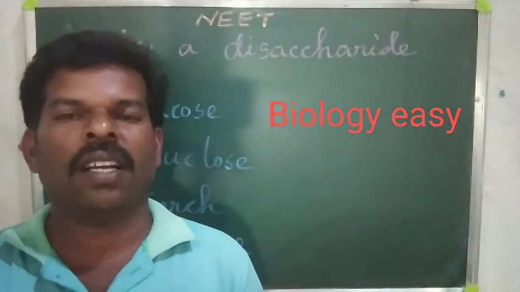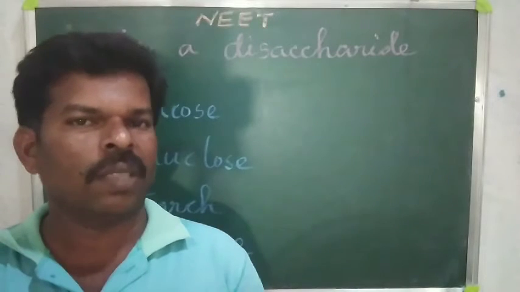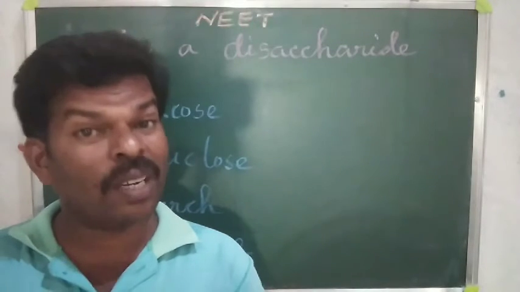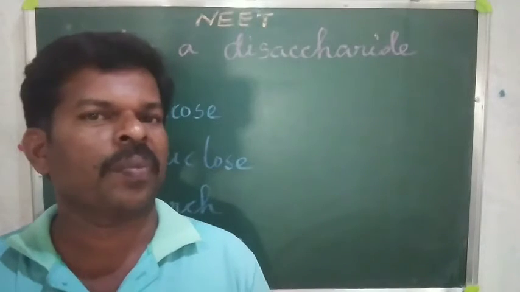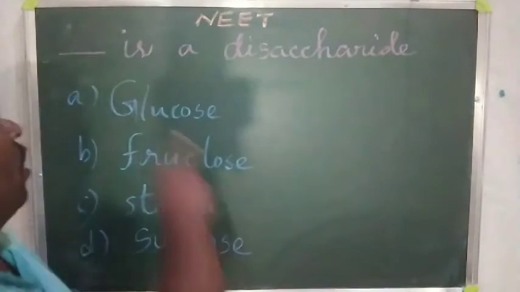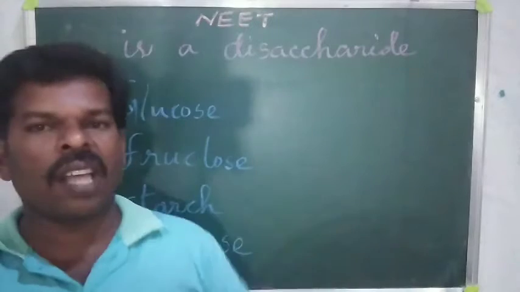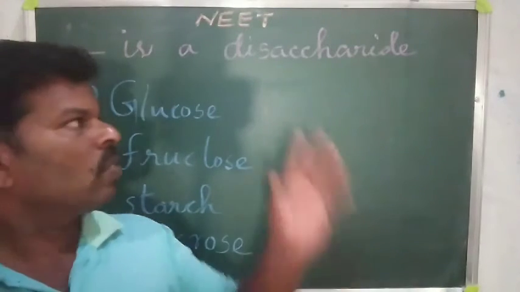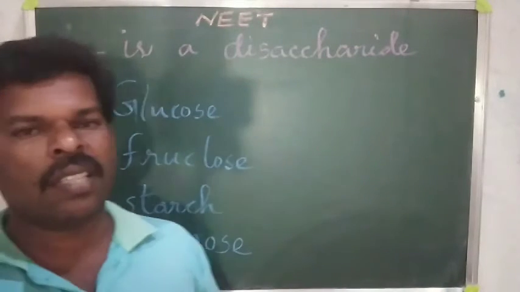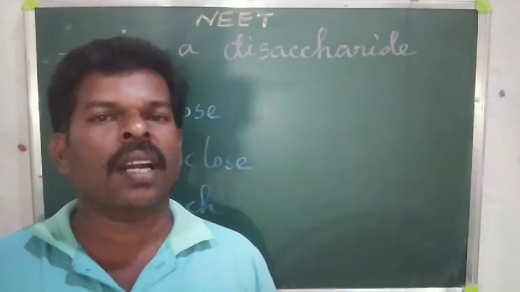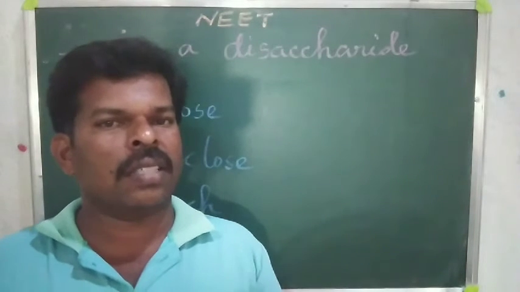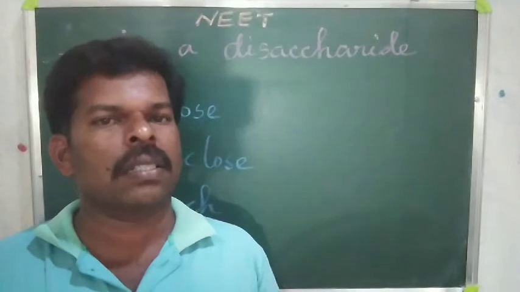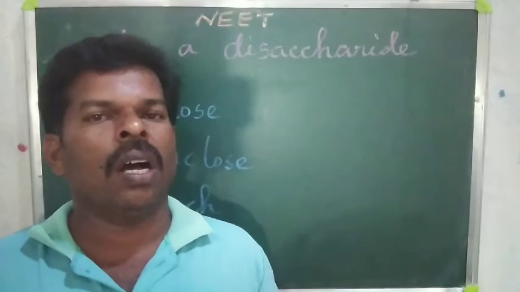Today we will discuss some important and fundamental biology questions from the point of view of the NEET examinations. See the questions. Dash is a disaccharide. Monosaccharides, disaccharides and polysaccharides are types of saccharides obtained from carbohydrates.